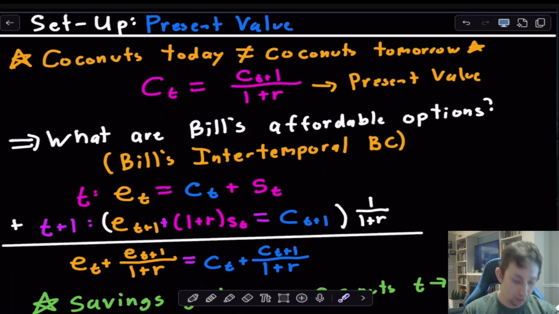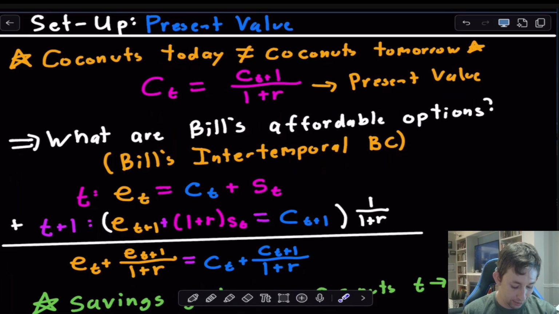In period t plus 1, he's going to get his endowment, plus (1 plus r) times st, whether or not that's a negative value because he borrowed in period t and has to repay in period t plus 1, or it's a positive amount of coconuts because in period t he lent someone else some coconuts, and so now in period t plus 1 they're paying it back. And that's going to be equal to ct plus 1 because we said that he's going to spend all the coconuts he has in period t plus 1 because he's not around for period t plus 2.